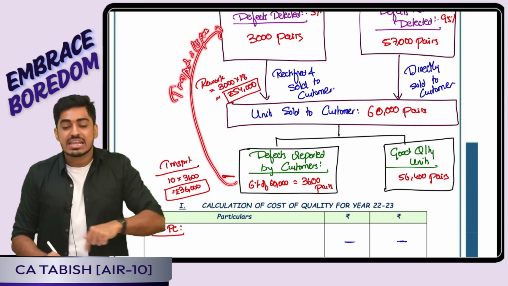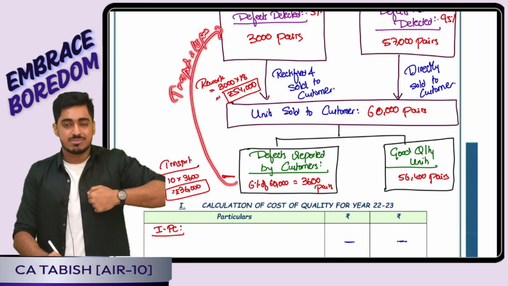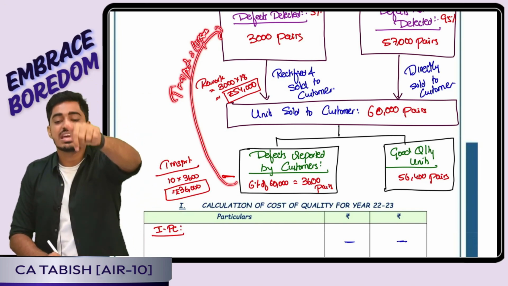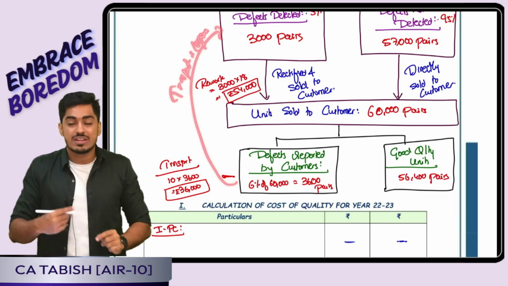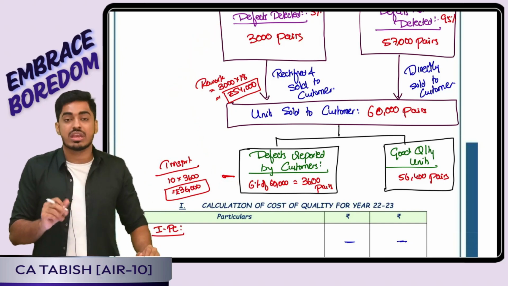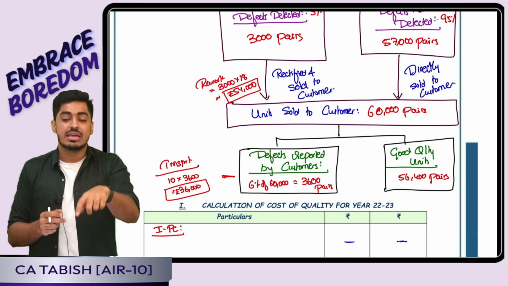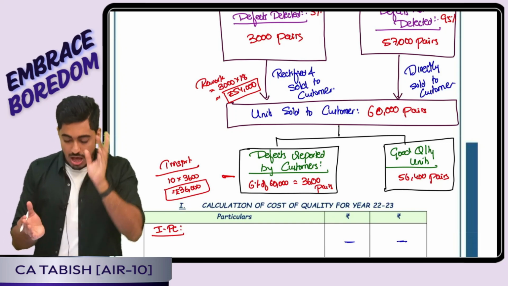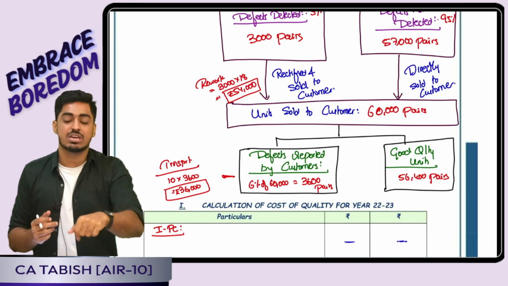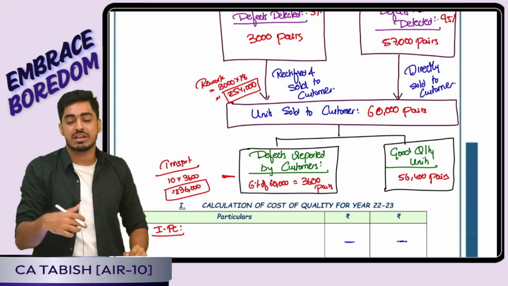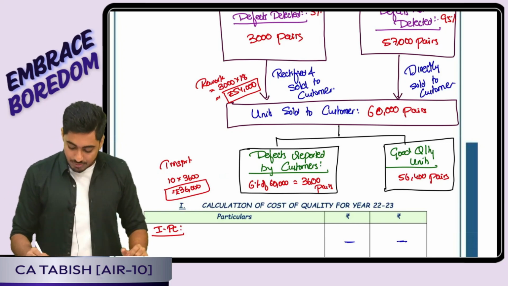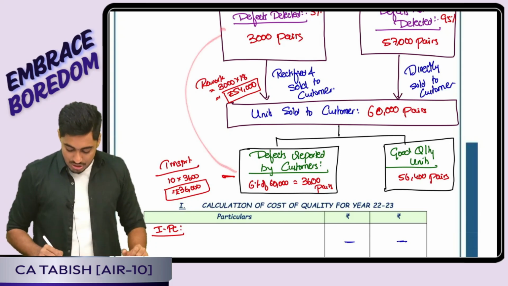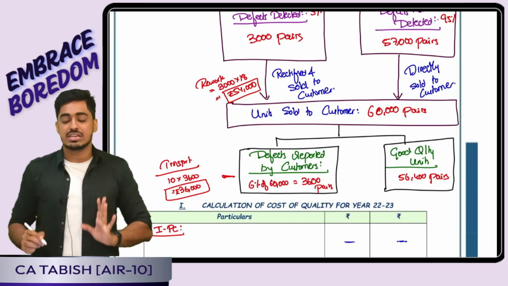Now these are rectifiable defects. The customer has sent us the goods. What do I have to do? I have to rectify that and send it back to the customer. So I will be incurring the rectification or rework cost. Now tell me, rework I am doing upon whose identification of defect? The customer has identified. That means where will this cost come? External failure it will come. I will tell that for every unit, rework or rectification is 18 rupees. So 3,600 units into 18 is going to be my cost.